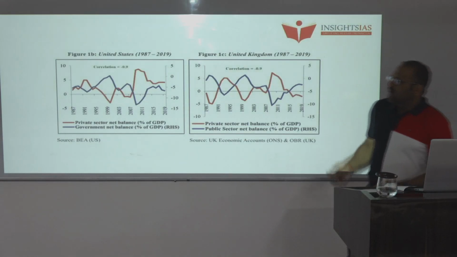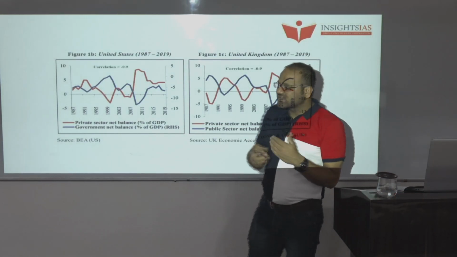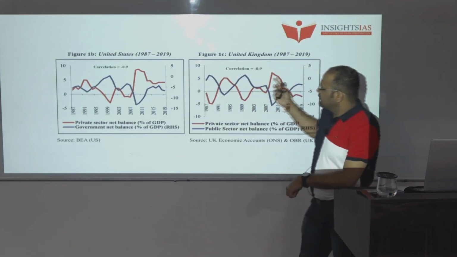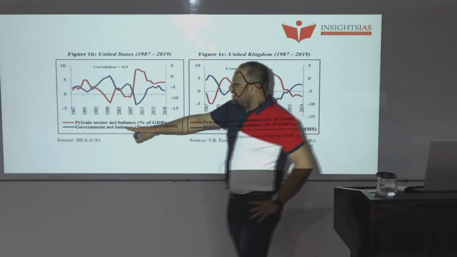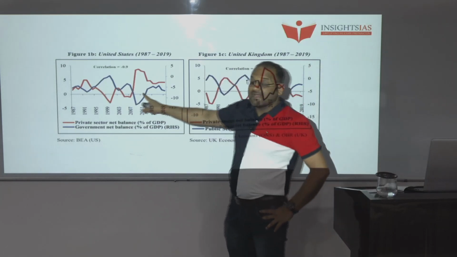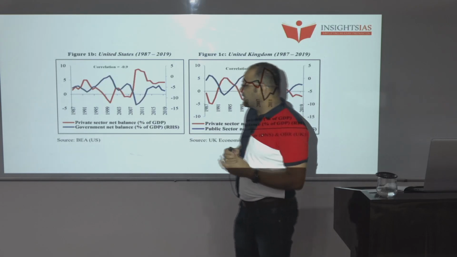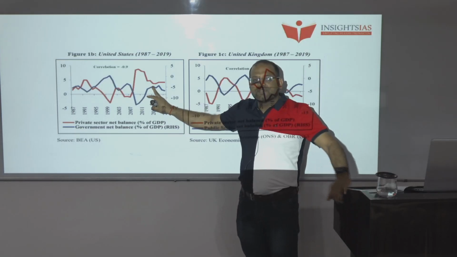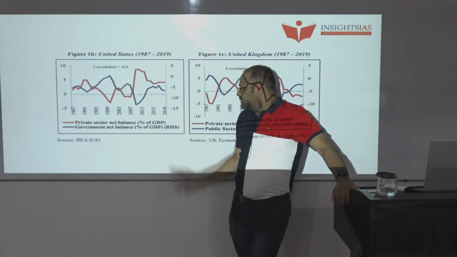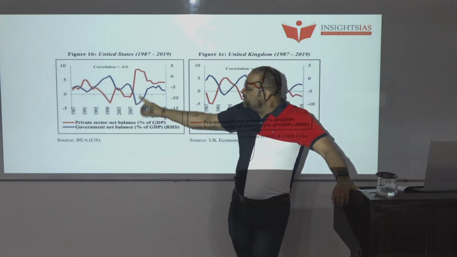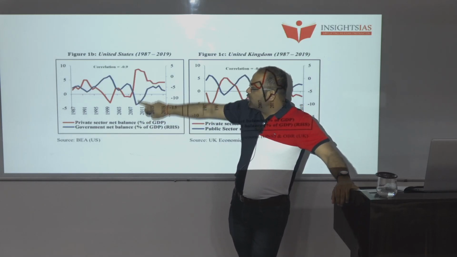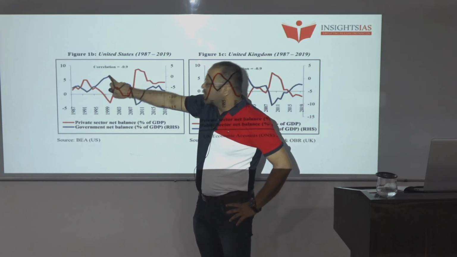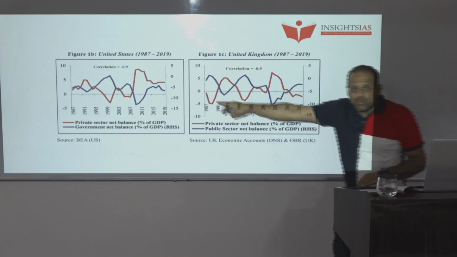When we discussed counter-cyclic and pro-cyclic fiscal policy, there was a graph which I should have shown you at that time. The red line in both cases represents the private sector net balance with respect to GDP, and the blue line represents the government's net balance as a percentage of GDP. Over the years, they are opposite. When private is high, government is low, or when private is low, government is high. This is the case of US and UK.